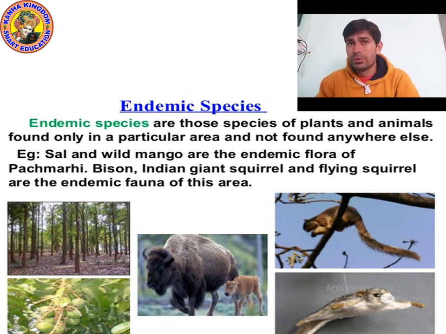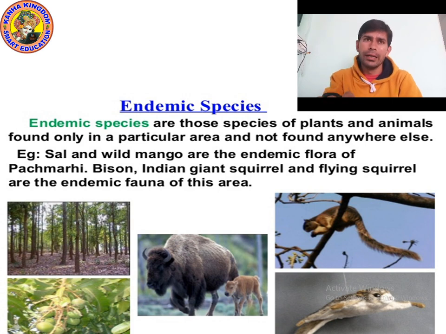Sal and wild mango are flora, and you know the meaning of flora. What do you mean by flora? Flora are the plants found in a particular area, and fauna are the animals found in a particular area.